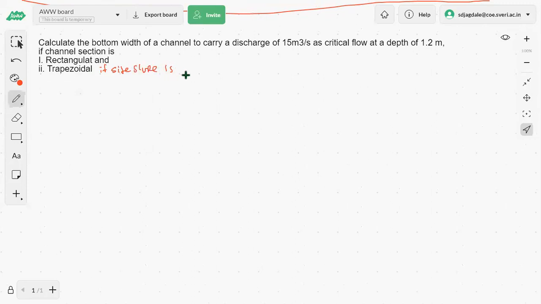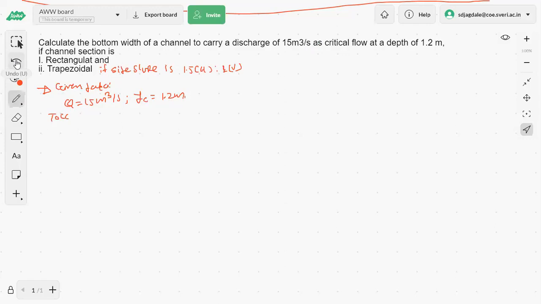If the side slope is 1.5 horizontal to 1 vertical. I have taken this example directly from the book itself. Okay, so first is the given data. Given data includes the discharge Q as 15 meter cube per second and the critical flow depth yc as 1.2 meters.